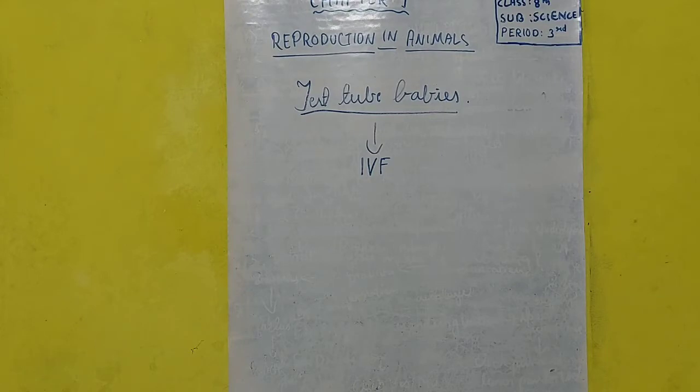It develops there like any other normal baby, and babies born through this technique are called test tube babies. Fertilization takes place outside the female body and the rest of the things are inside only. Clear? So this is what is called test tube babies.